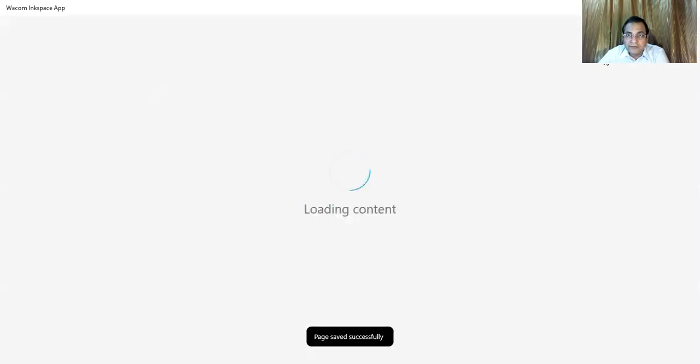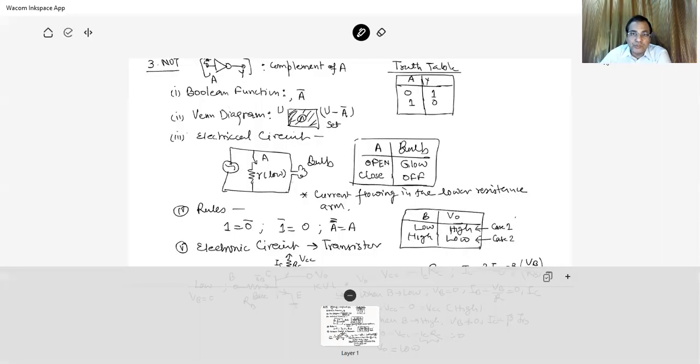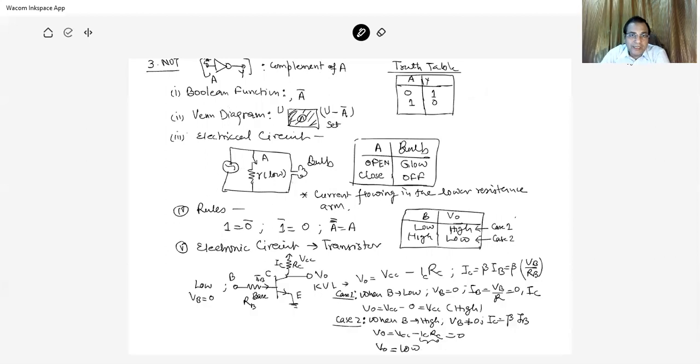Now, the third gate is the NOT gate. The NOT gate is very simple, but there is a use of the transistor in the application of the NOT gate. So in the NOT gate, this is the circuit symbol. It is the complement type of gate. The truth table: A is input, Y is output. A is 0, output is 1. Means if it is low, then it is high. If it is high, then the output is low. So this is a kind of inverter.